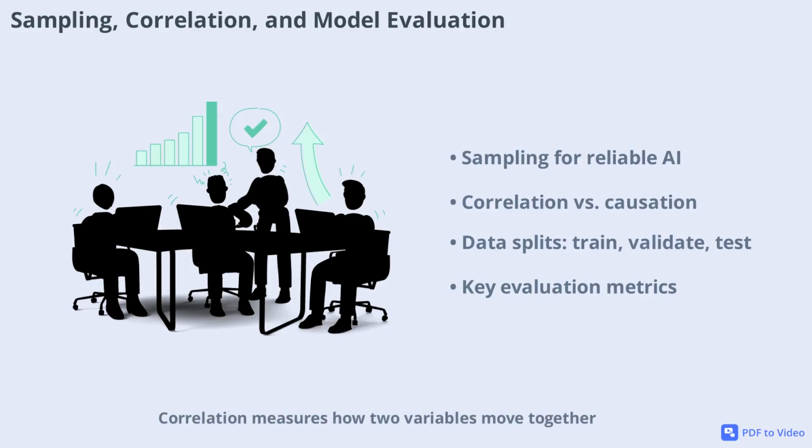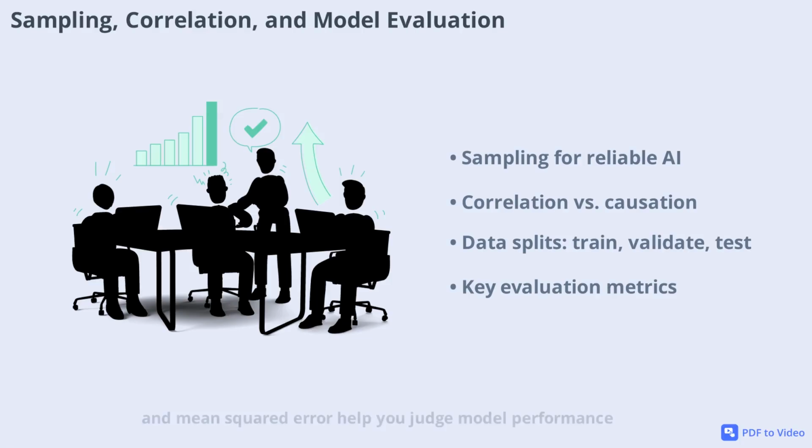Correlation measures how two variables move together, ranging from -1 to 1, but remember, correlation does not mean causation. Covariance, a related concept, is used in advanced AI techniques like principal component analysis for feature reduction. When building AI models, it's vital to split your data into training, validation, and test sets, typically 70%, 15%, and 15%. This split helps prevent overfitting and measures how well your model generalizes.